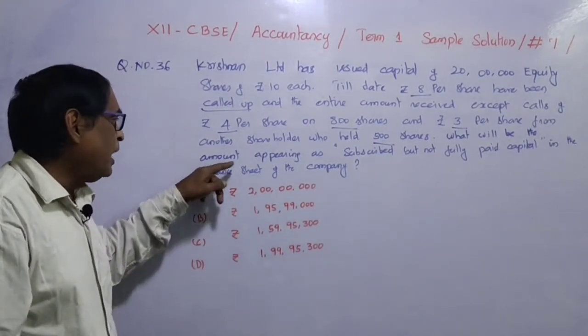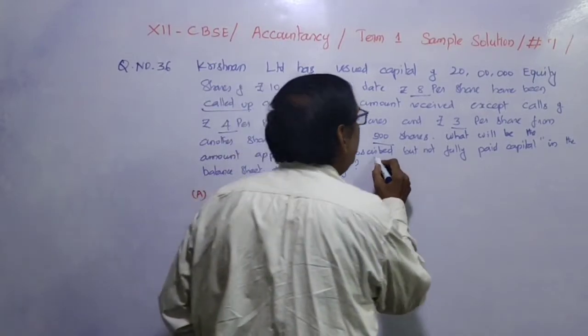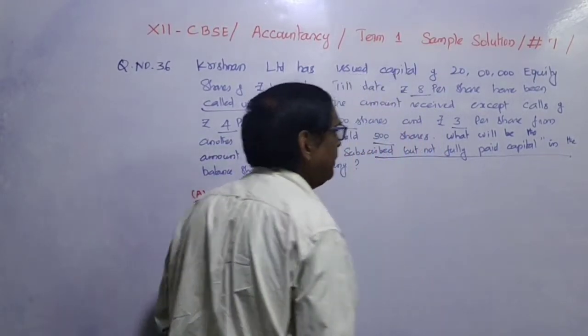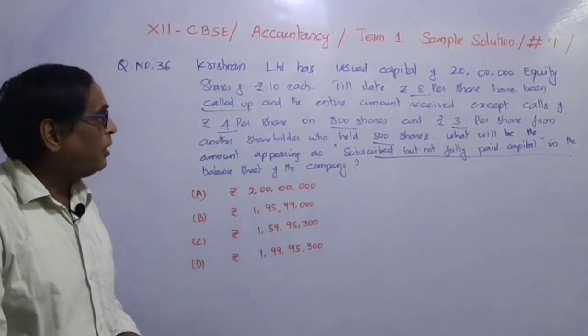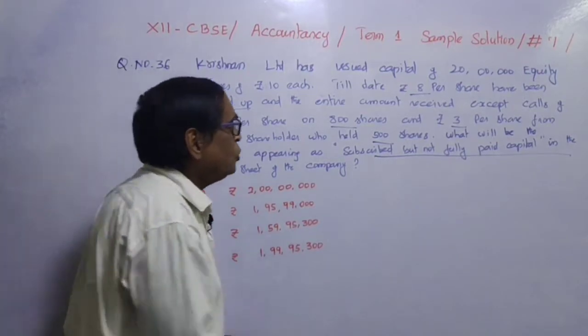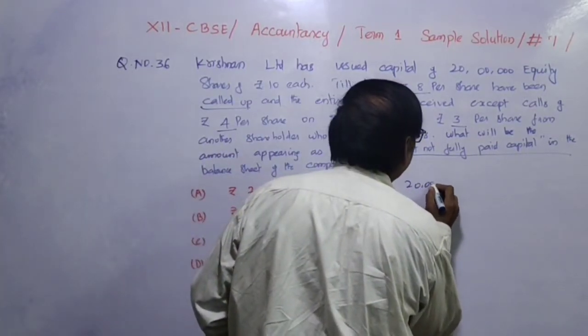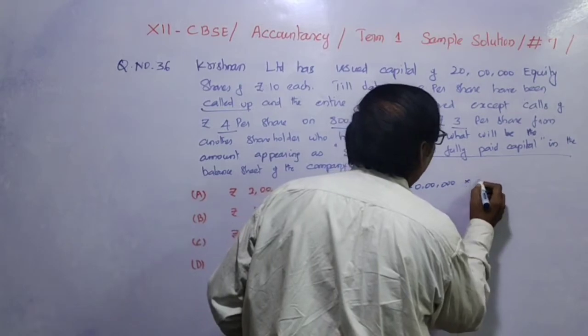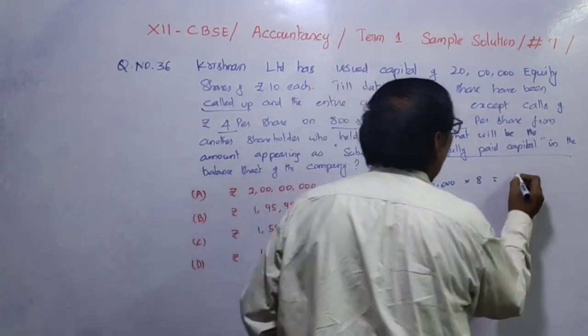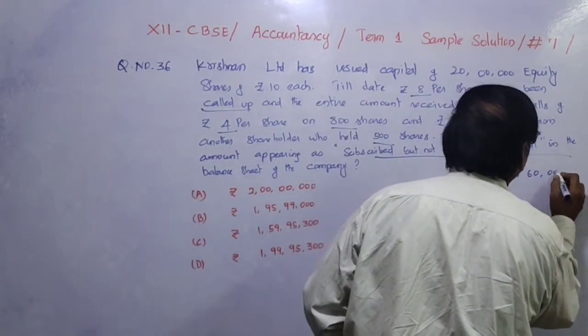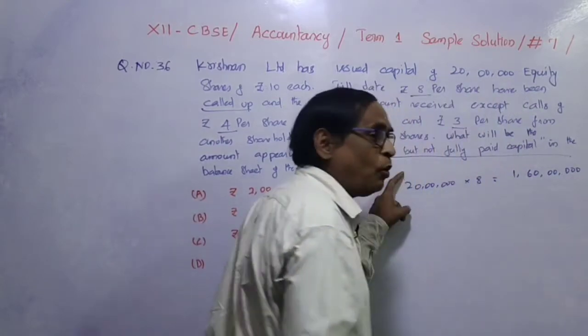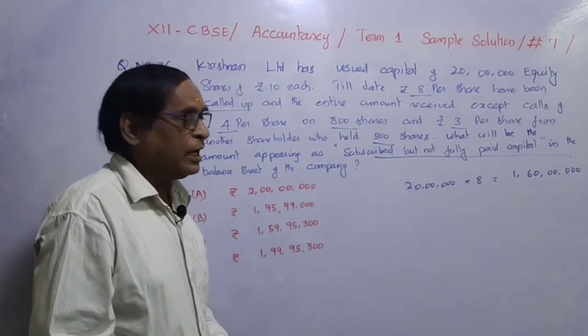So what will be the amount appearing as subscribed but not fully paid up capital? So what is the amount receivable? 20 lakh equity shares, the called up value at rupees 8, that means 1,60 lakhs. This is the amount that we have to receive from the shareholders.